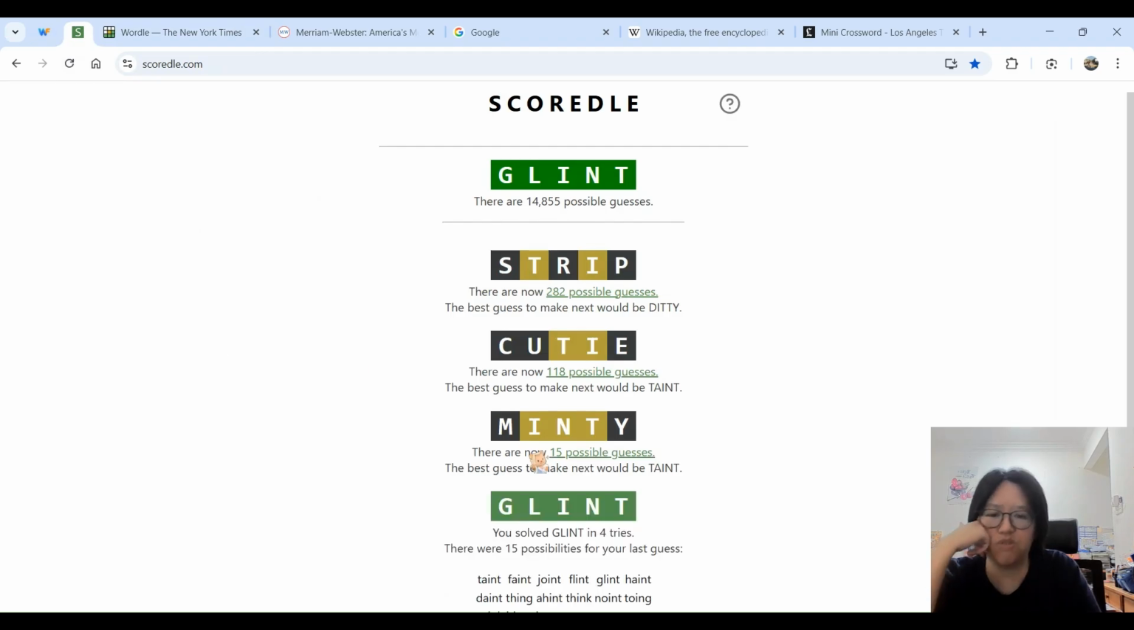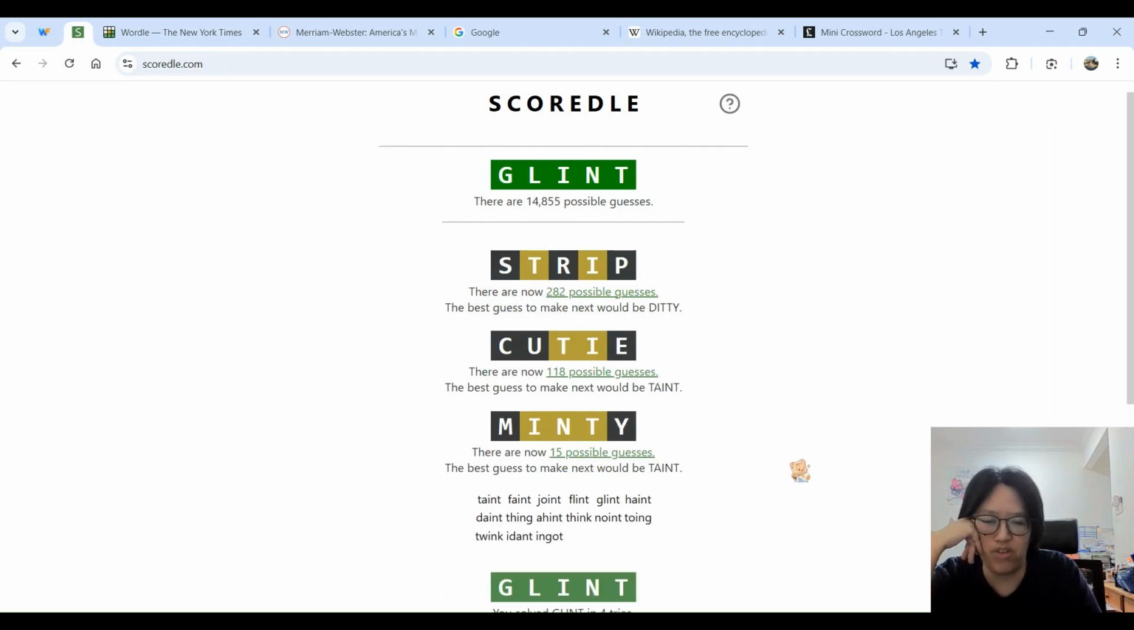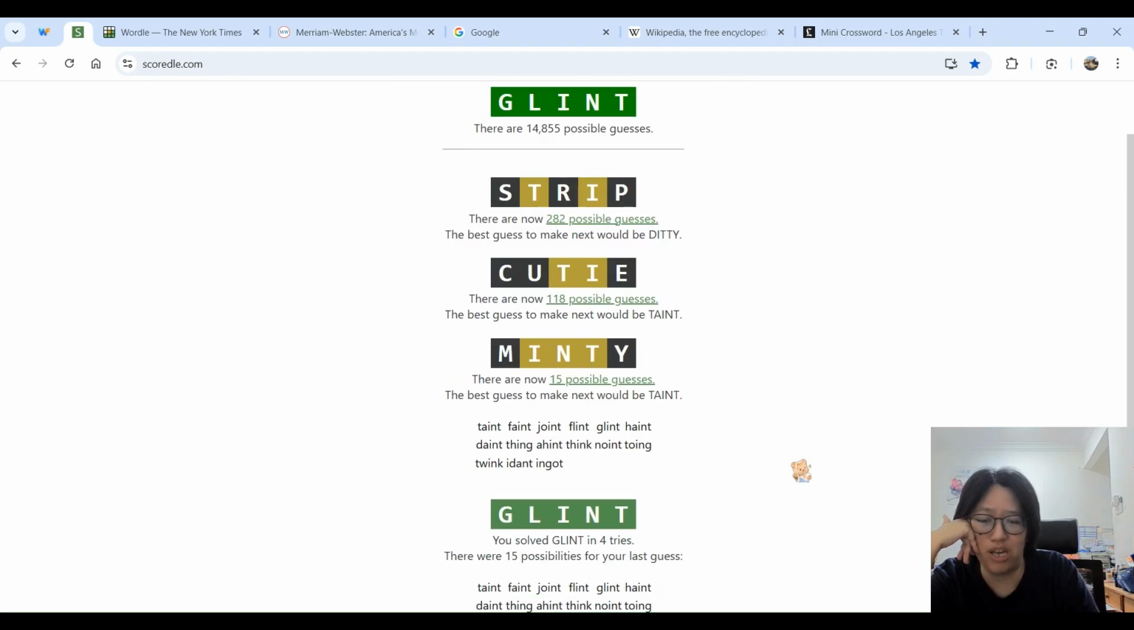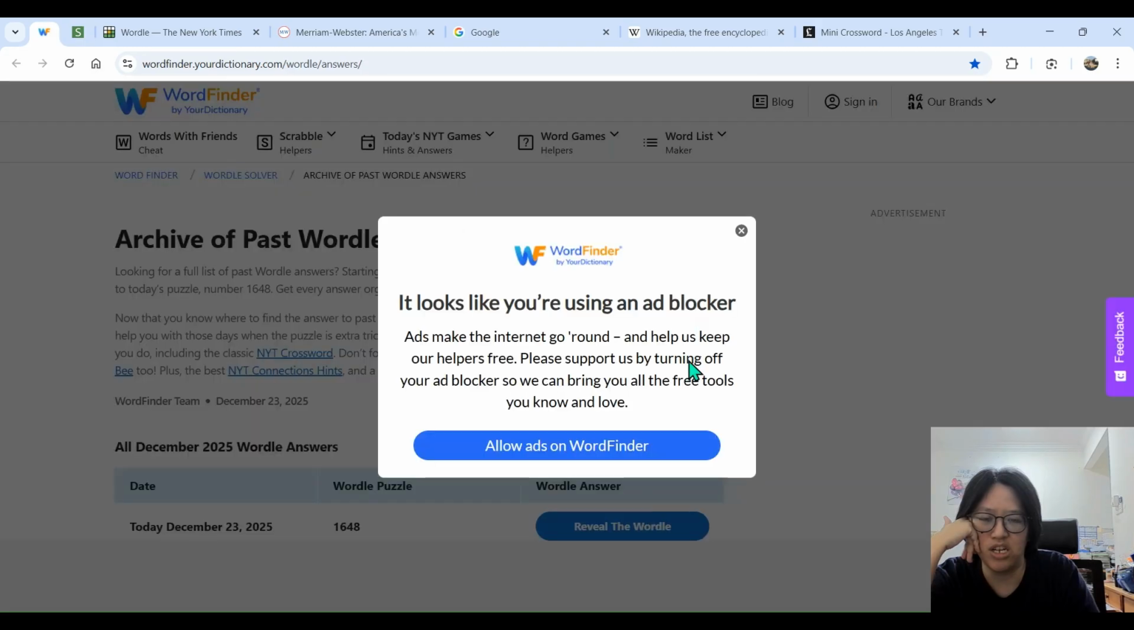But there were a couple of other options, which could have been taint, faint, joint, flint. I know haint, but I'm not sure that they would have done that one. I don't think they would do twink. Ingot, which I'm pretty sure they've done that one before. Okay, so let's just check.